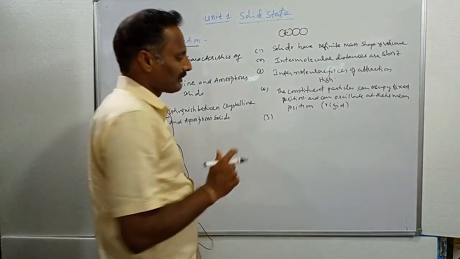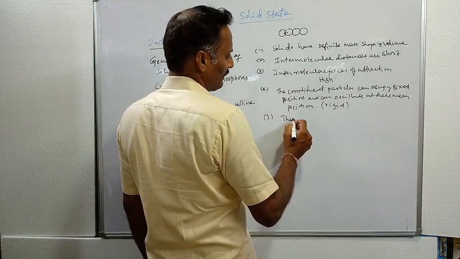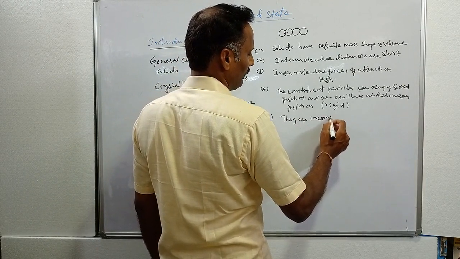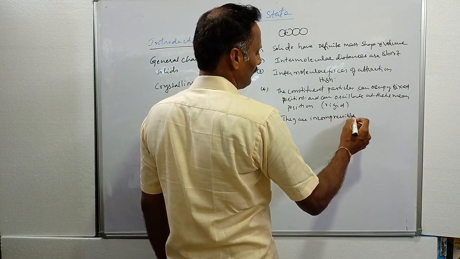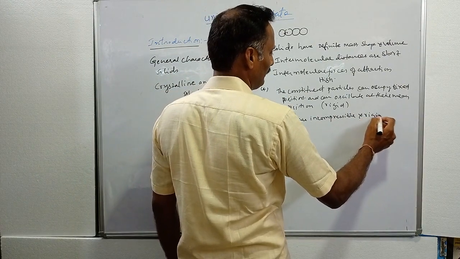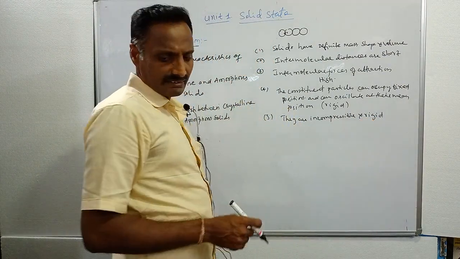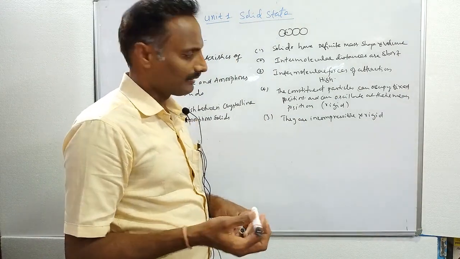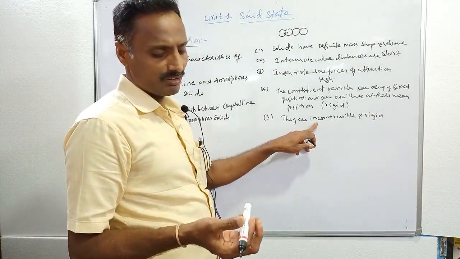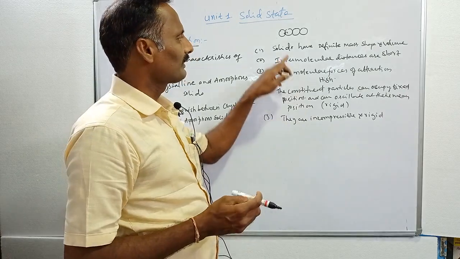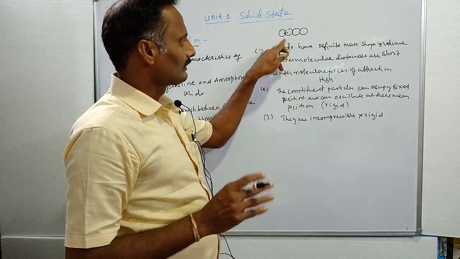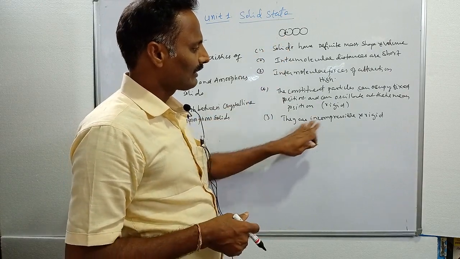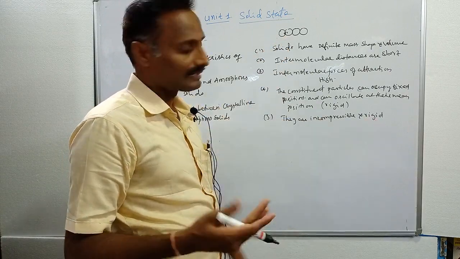they are incompressible and rigid. These materials are incompressible and rigid. For example, this is a solid material, and this solid material is highly incompressible. It is not compressed, since the particles are already very close to one another. Because the particles are very close to one another, they are incompressible, and it is also a rigid material.